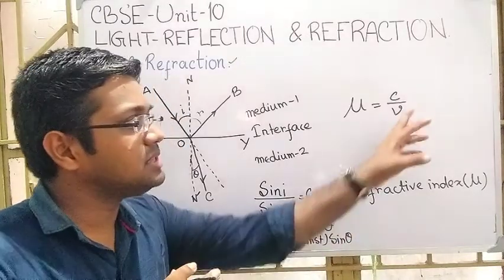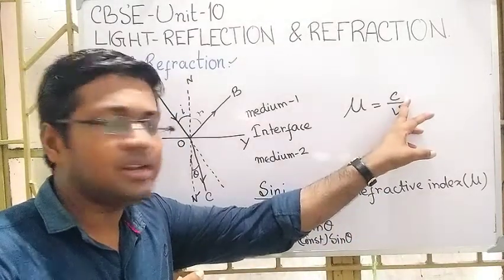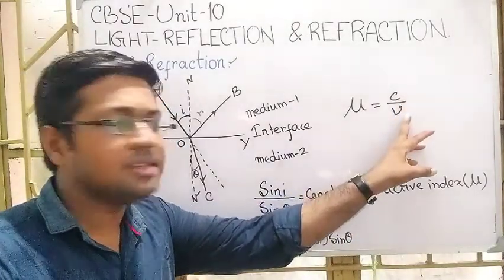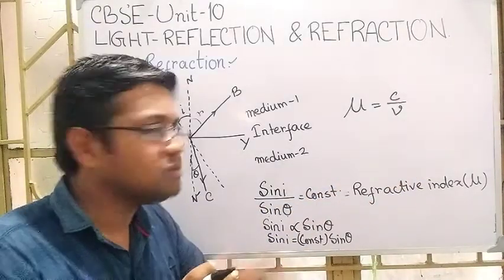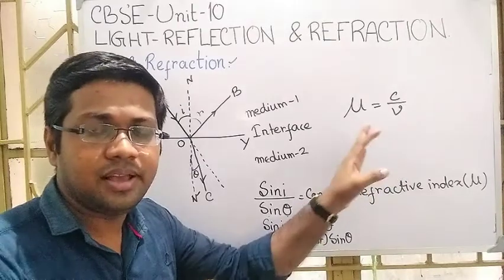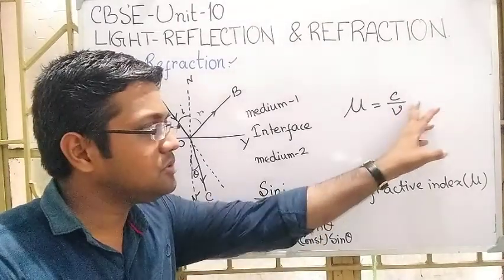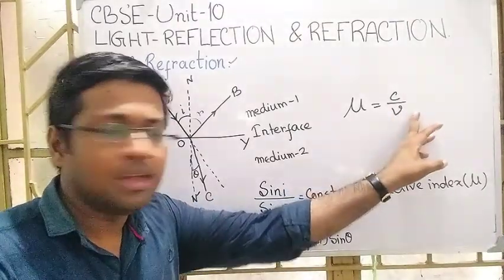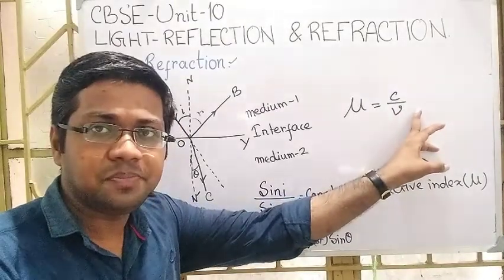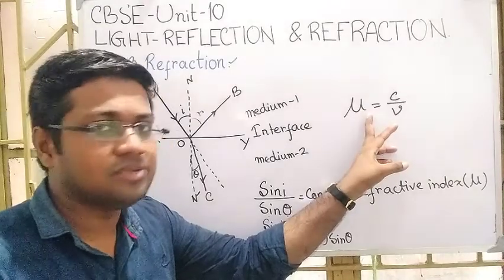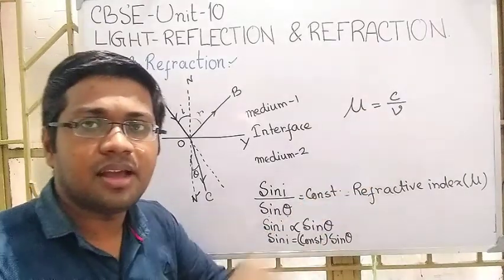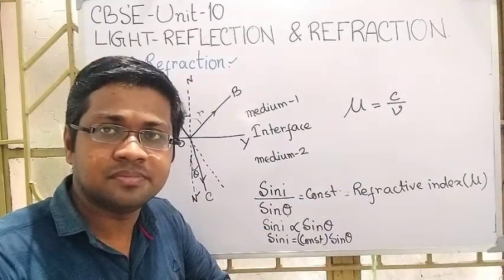Just think of that. c is the speed of light in vacuum and v is the speed of light in a particular medium. So mu equal to c by v, what does it give us? It is a velocity, it is also a velocity. So velocity by velocity gives a number. So here also the same thing is satisfied, the refractive index is a number.